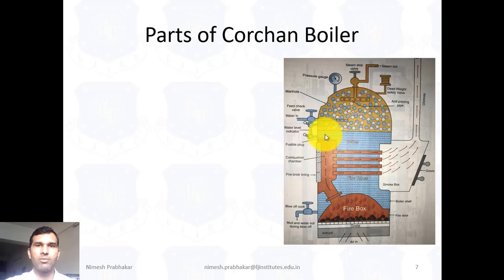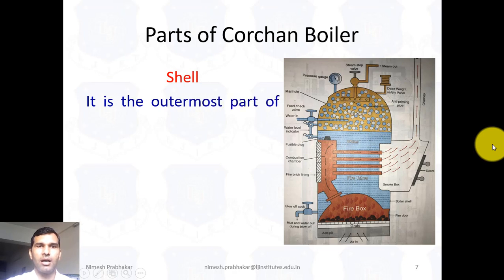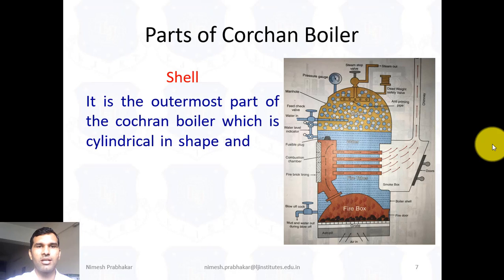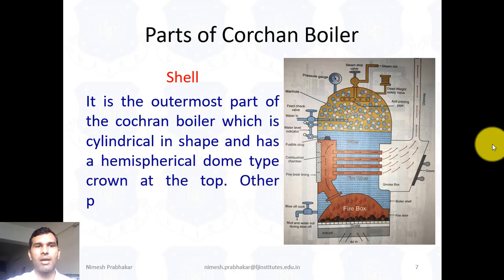So now we discuss the different parts of the boiler. First of all, the most important part of the boiler is the shell. So this is the surrounding area. This is called the boiler shell. It is the outermost part of the Cochran boiler, which is cylindrical in shape and has a hemispherical dome type crown at the top.